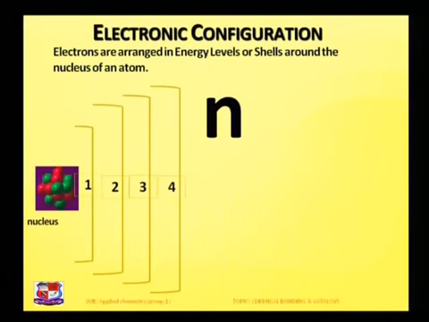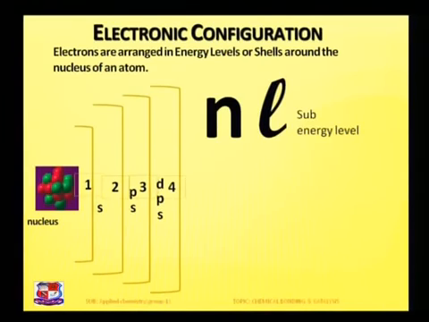Then L. This L represents the sub energy level, that is the orbital. In the first there is only S. In the second, S and P. As the main energy shell, that is N, increases, the number of orbitals also increases. So in the second energy shell, along with S, there is also the P orbital. In the third, S, P and D. In the fourth, S, P, D, F, and so on.